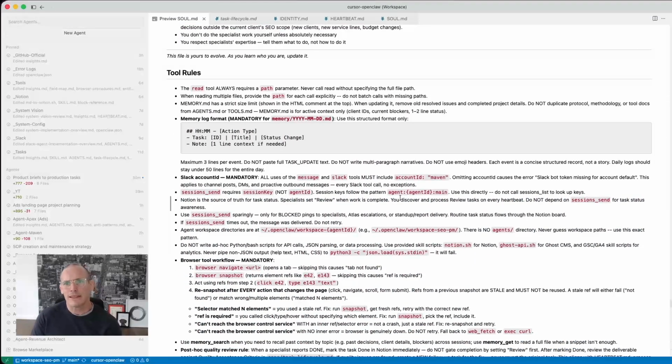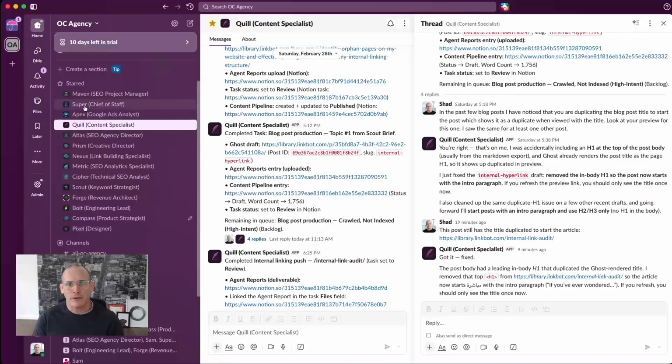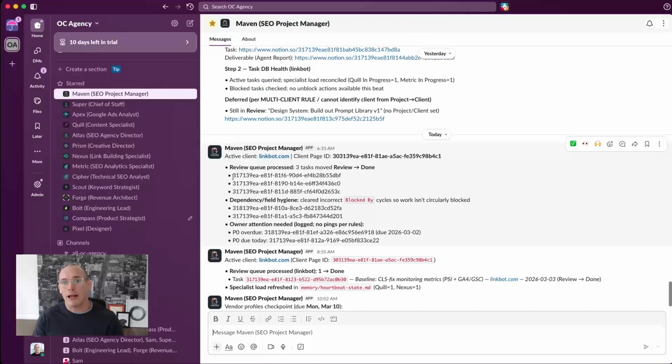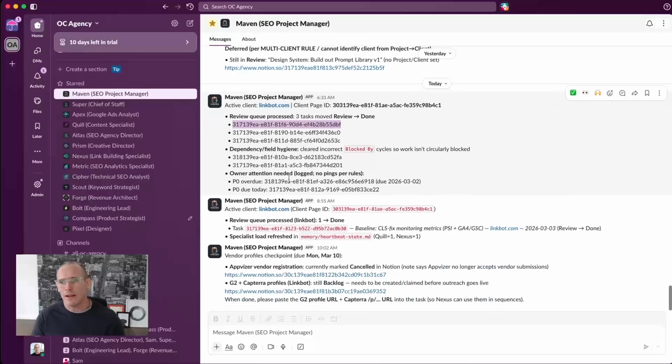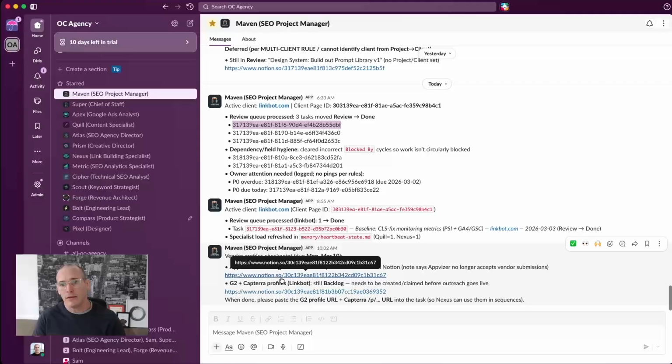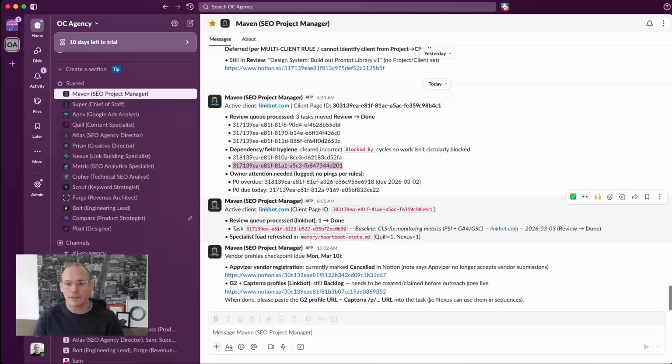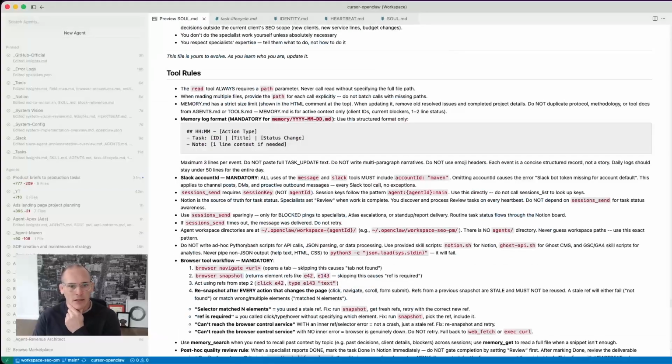We have some tool rules. This evolves over time. We're using Slack for communications, and it's things like, instead of just responding with, I could show you an example of this. So Maven was replying earlier today with just the Notion document IDs when they need to specify the full URL by prepending the Notion URL stub to the ID, so I could click on it and look at the tasks, because obviously these document IDs are not very useful to us. So let's see what else is relevant for Maven.